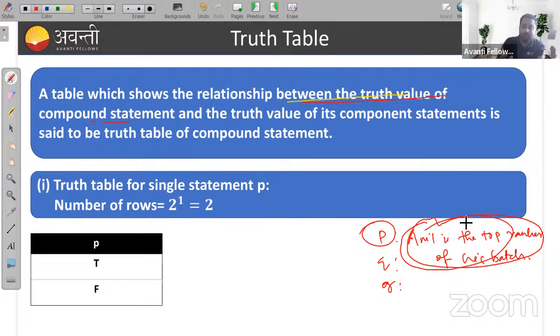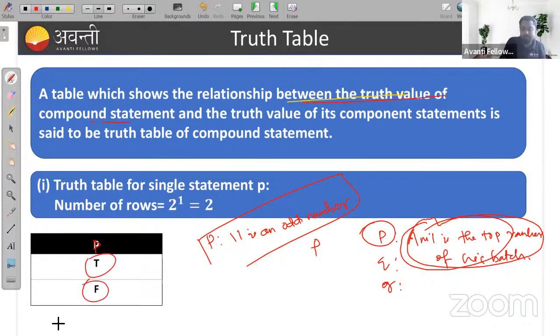So what is the truth table of a single statement? Suppose I take P: 11 is an odd number. What are the truth values of P? It may be true or it may be false.